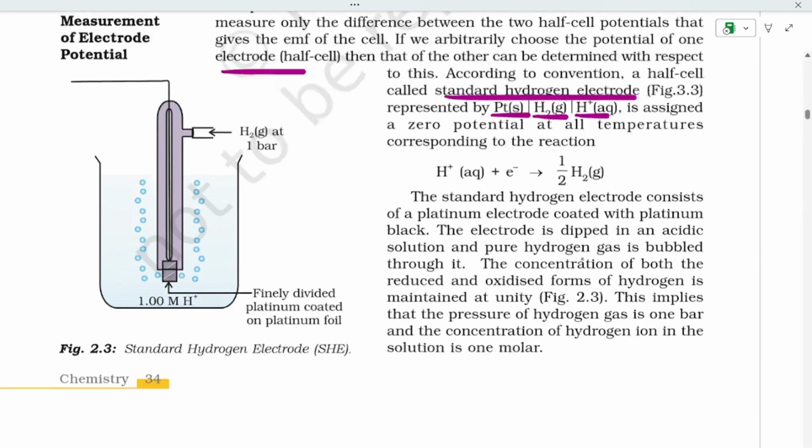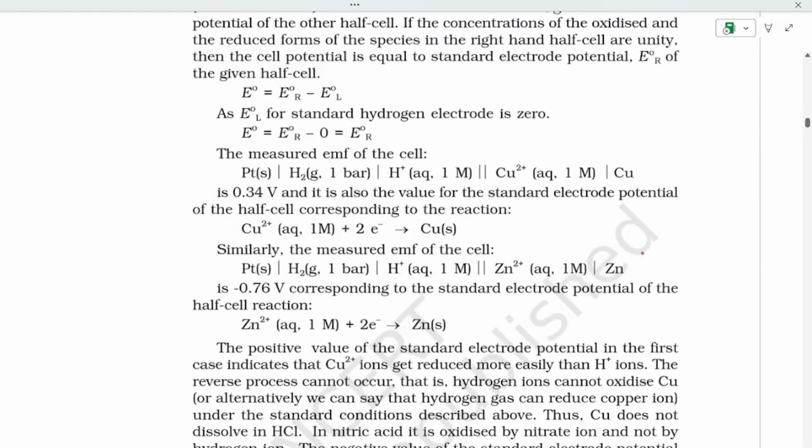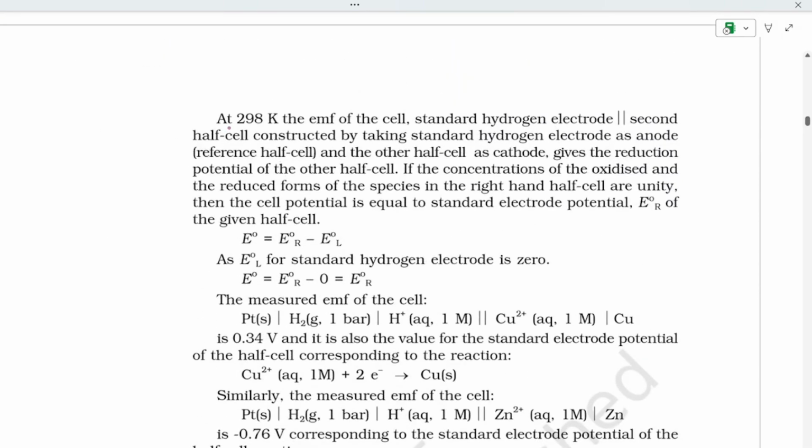Next, at 298 Kelvin, the EMF of a cell is measured by constructing it with the standard hydrogen electrode as the first half cell and the other as the second half cell.